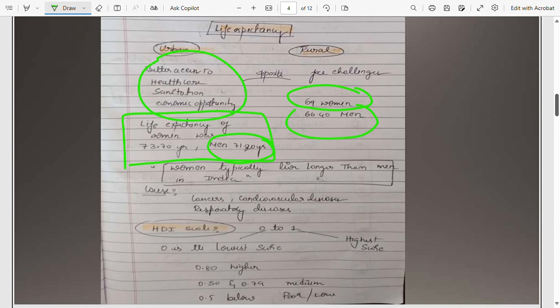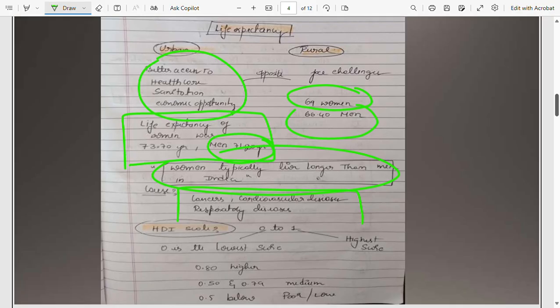So concluding, women live longer than men in India, right? So what are the causes? Due to health issues such as cancers, cardiovascular disease, respiratory disease. These are all caused by pollution, then bad habits such as smoking, tobacco, etc.